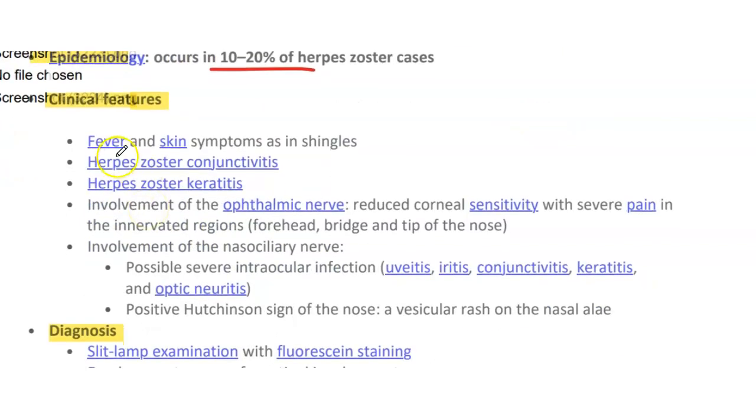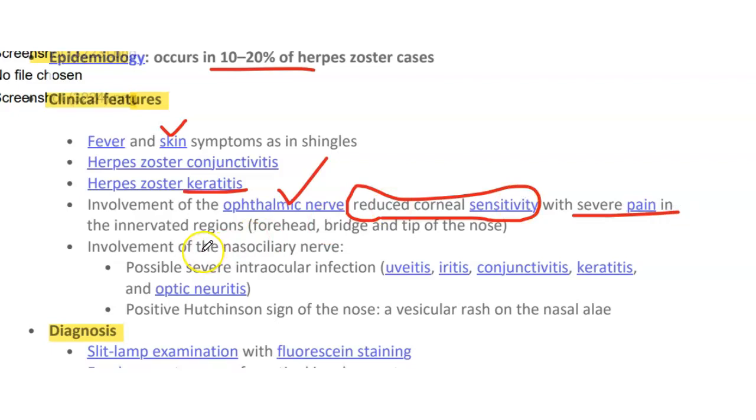Clinical features: there will be fever and skin symptoms as we have discussed earlier, herpes zoster conjunctivitis, keratitis, and involvement of the ophthalmic nerve. There will be reduced corneal sensitivity. This is an important point in viral infection: the corneal sensitivity decreases with severe pain in the innervated region like the forehead, bridge, and tip of the nose.